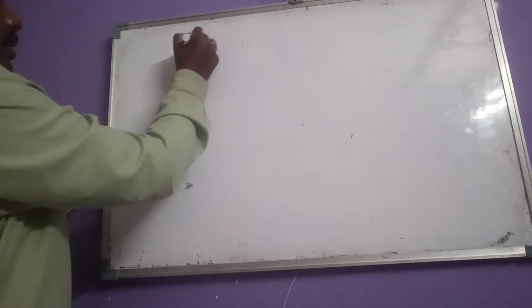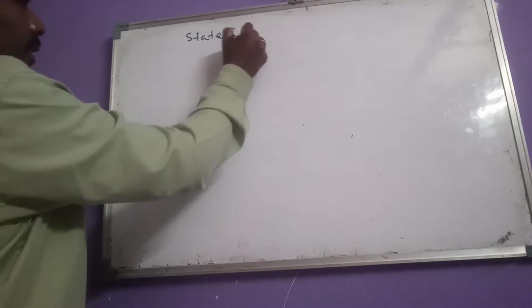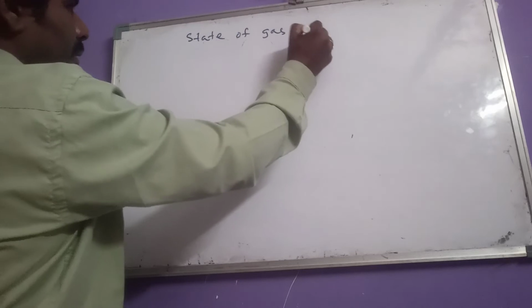After Avogadro's law, now let us see the ideal gas equation, also known as the state of gas equation. What is the state of gas equation?